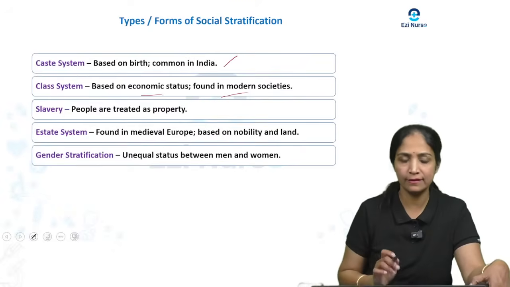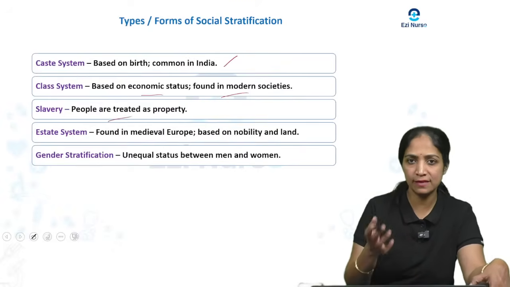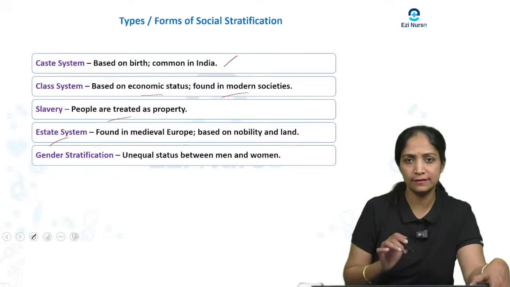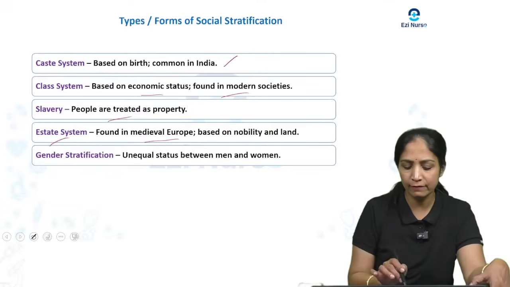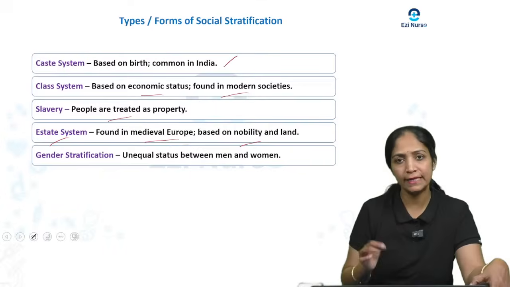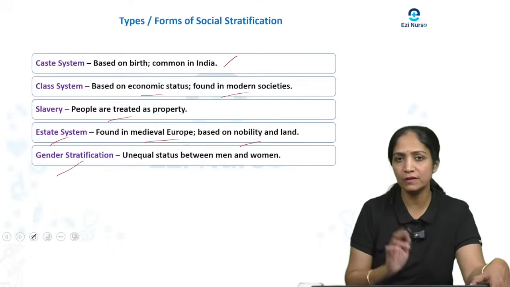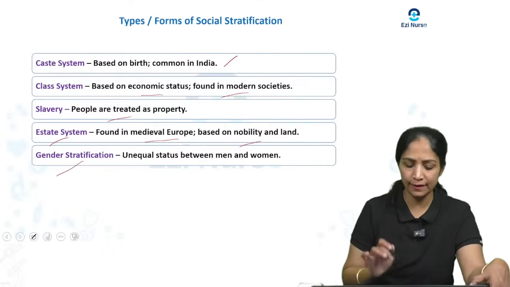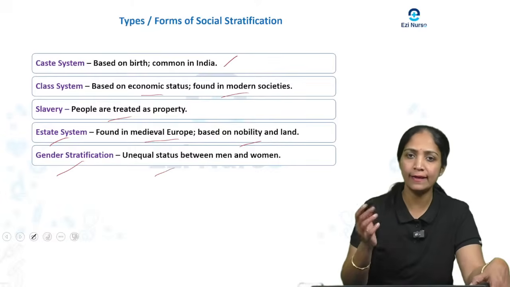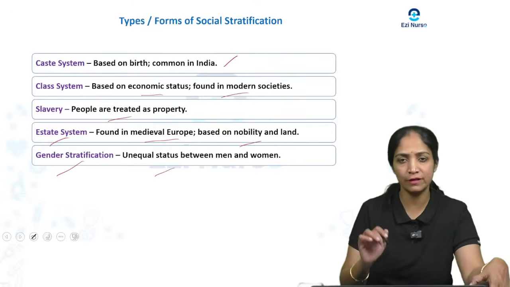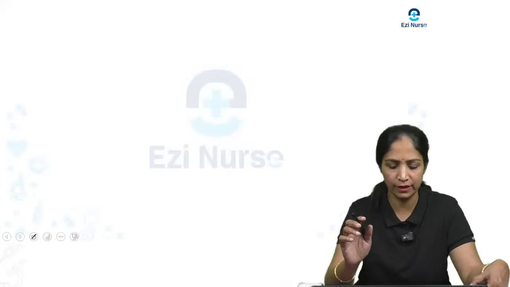Then slavery, where people are treated as property, and the estate system, found in the medieval era based on nobility and land. One more is gender stratification, unequal status between men and women. So these are the different forms of social stratification.